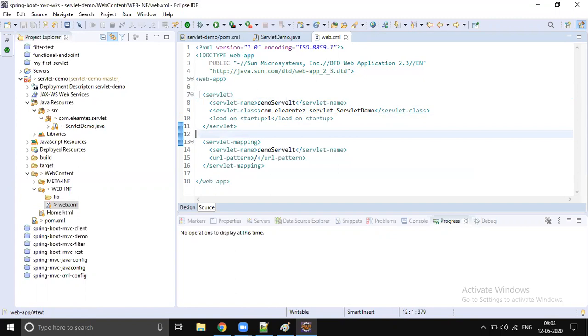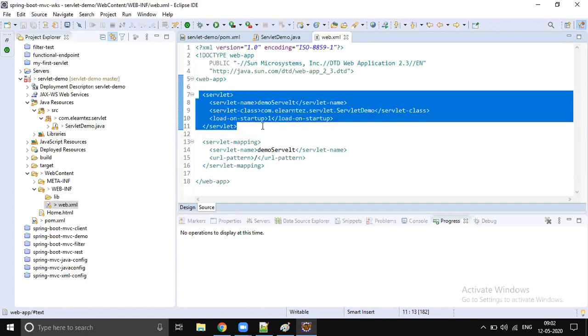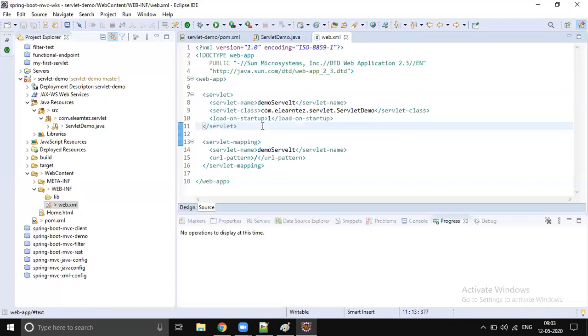We can configure multiple servlets, there is no doubt about it. But in framework-related things, we most probably don't configure multiple servlets. It should be one servlet, and we make that servlet the front controller. That is one design pattern. We will discuss later what the front controller design pattern is and how to do it. For now we are writing only one servlet, because in most frameworks we write only one, but it is also possible to configure multiple servlets.